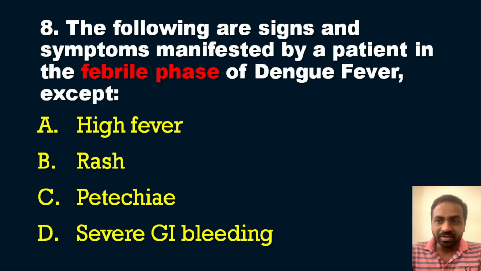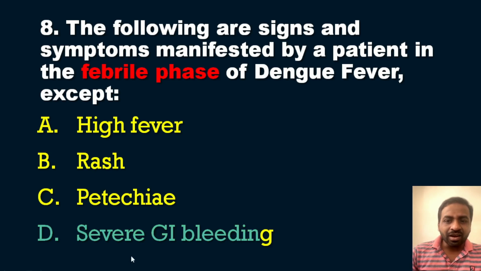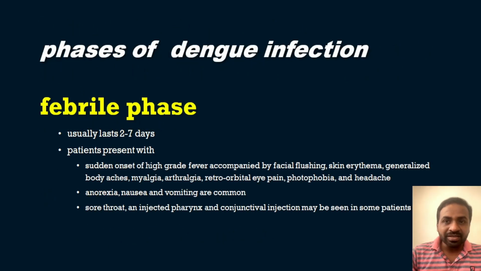So what is the answer? Febrile phase of dengue fever. Definitely the answer is option D, severe GI bleeding. We will see the phases, just a brief introduction to the phases of dengue infection. The first phase is known as the febrile phase, and it usually lasts for about 2 to 7 days. These are the clinical manifestations that you have to understand.